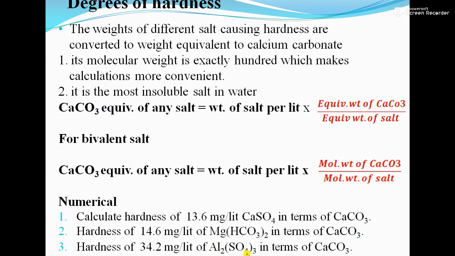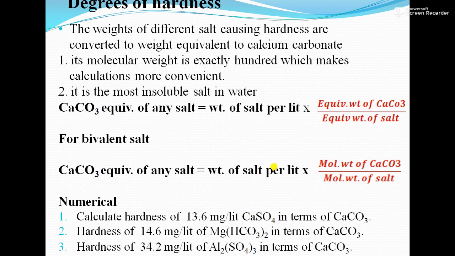And if only a bivalent salt is present, meaning the salt given has a metal ion with the same valency as calcium, then you can use the second formula. Calcium has plus 2 valency, and here calcium has plus 2 valency.